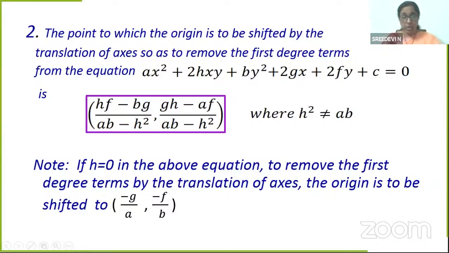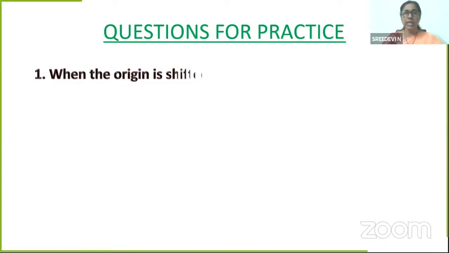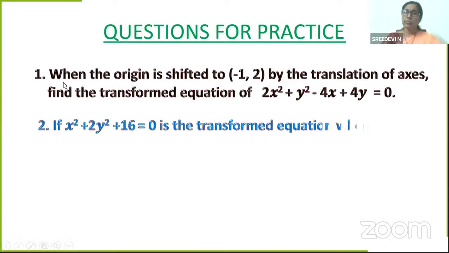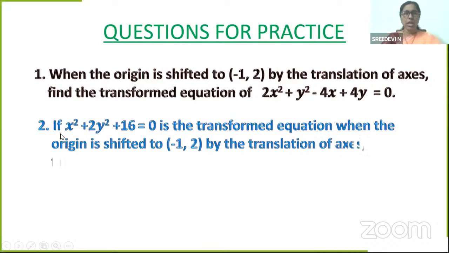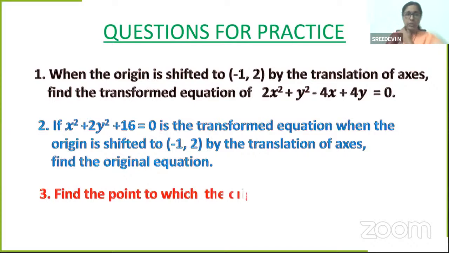Okay, students, now it's your turn to take some questions for practice. Very simple questions, as Krishna Kumar sir was saying, isn't it? This is a very easy chapter, and you can score marks. 4 mark questions will be asked. When the origin is shifted to minus 1 comma 2 by translation of axes, transform the equation, you know, already you have done. And if the given equation is already transformed, when the origin is shifted to minus 1 comma 2, find the original equation.